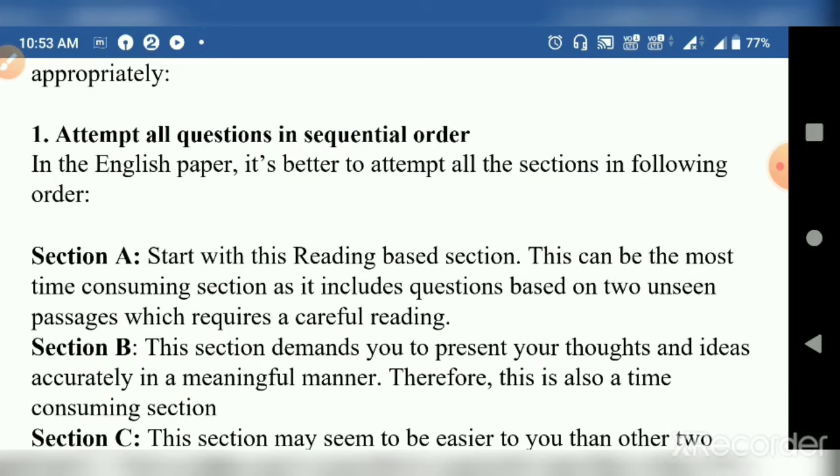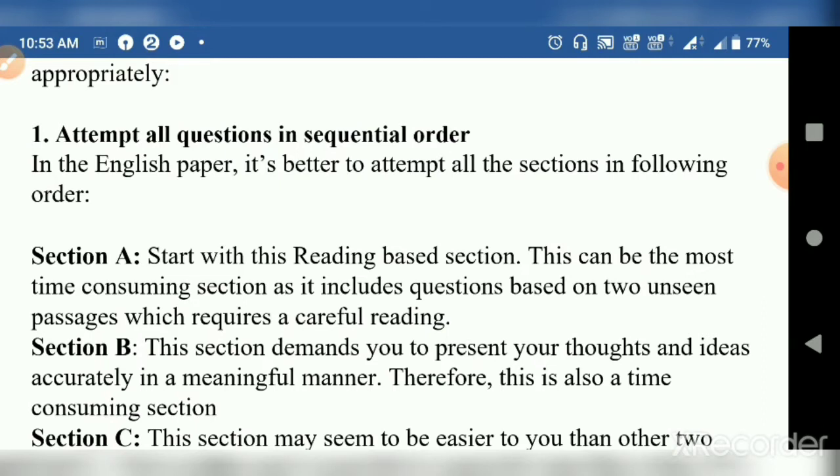Remember, attempt all questions in sequential order, because when the examiners check the question papers, it's easy for them to count the numbers and remember the sequence of answers and the marks allotted to each question, and it's easy for them to check the answer sheets in a particular way, saving their time.